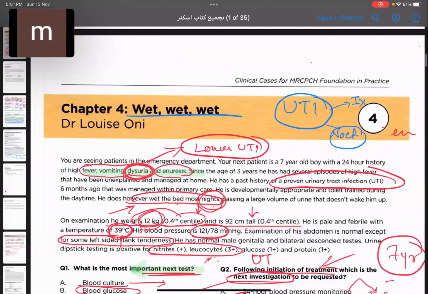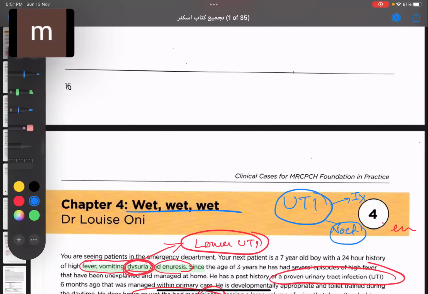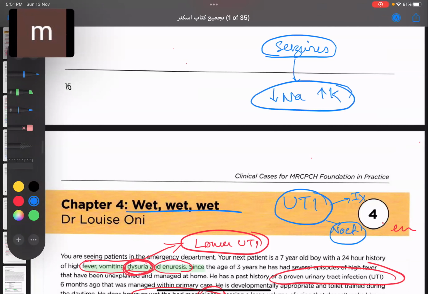So yesterday we saw a case on the endocrine system. The child comes to you and he was having nocturnal enuresis and he was on desmopressin, right? Suddenly he is presenting to you with seizures. And on investigation, you see there is hyponatremia and hyperkalemia. What do you think is the cause?